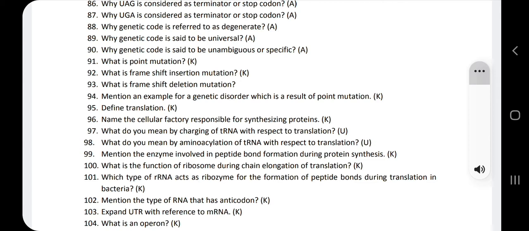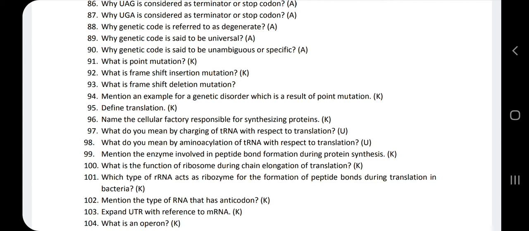Good morning, students. In the previous class, I started with the discussion of one mark questions from the lesson Molecular Basis of Inheritance. In the previous class, I discussed almost 89 questions. So, in this class, we shall start with the remaining questions. That is question number 90.